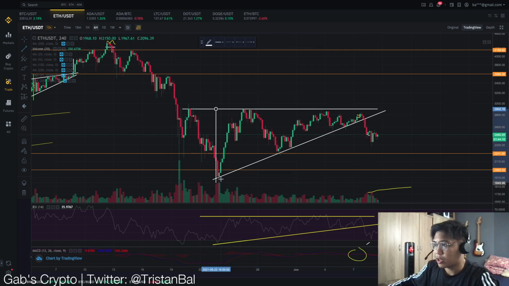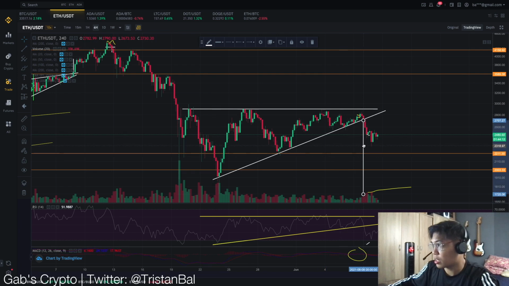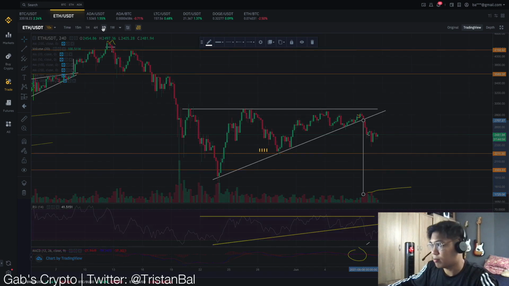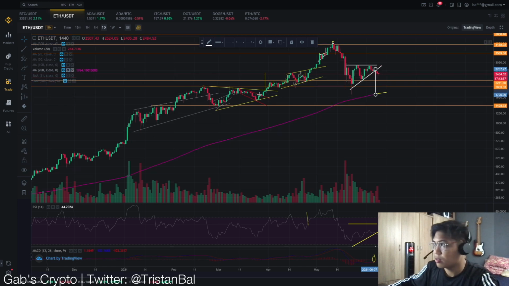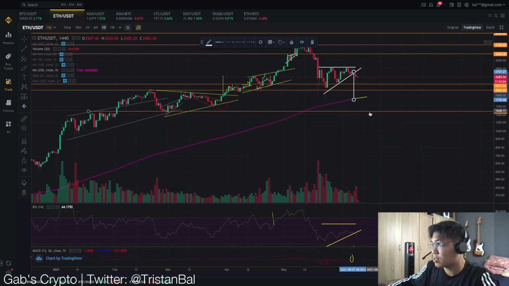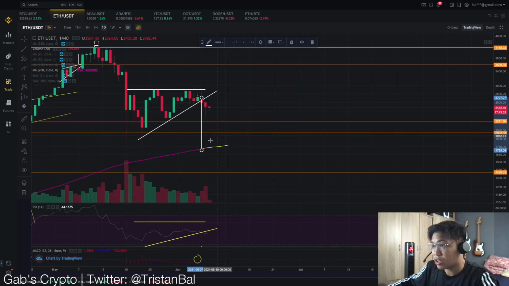So i-plot natin siya. So ito yung target natin for this ascending triangle. So technically, ascending triangle is a bullish move pero since nag-breakdown tayo, it would follow this type of target. So let's look at the daily time frame. So now we have this ascending triangle and let's try to plot the 200-day moving average. If you could see guys, the target for our ascending triangle matches and aligns exactly with the 200-day moving average.